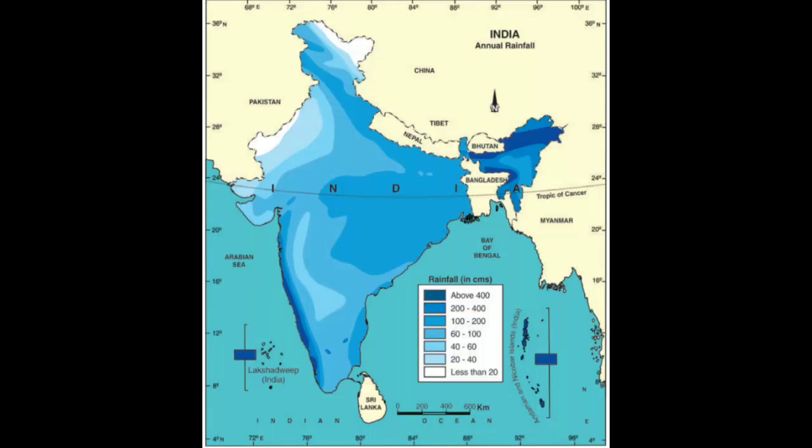Mumbai and Pune are not far from each other. However, Mumbai, which is situated on the windward side of the Western Ghats, gets more than 200 centimeter rain, while Pune on the leeward side gets less than 75 centimeter rain.